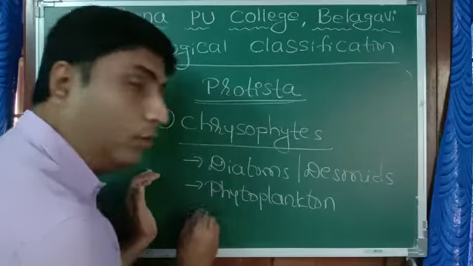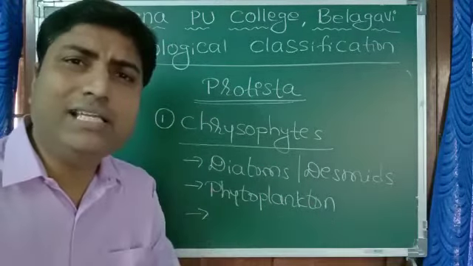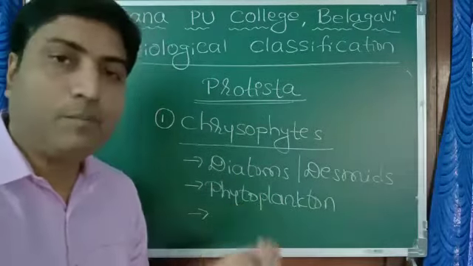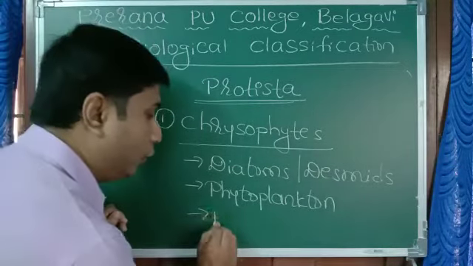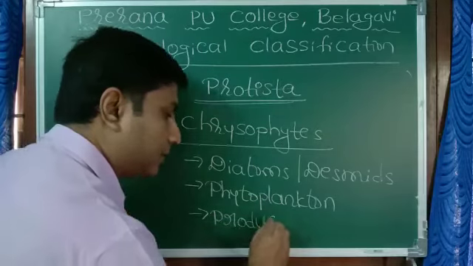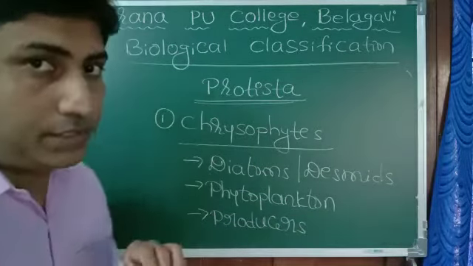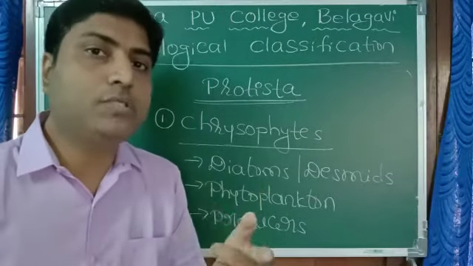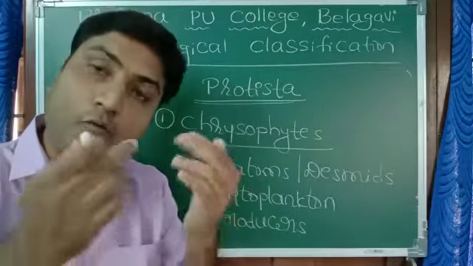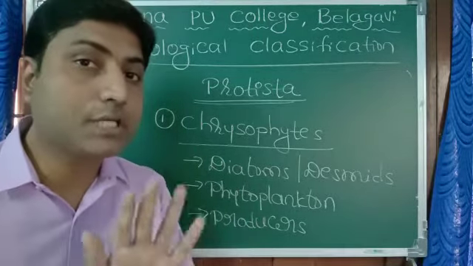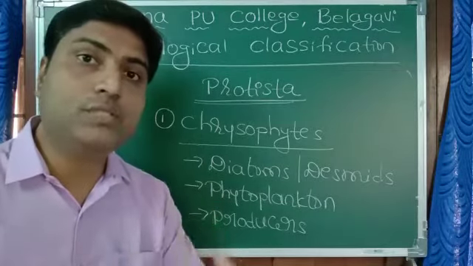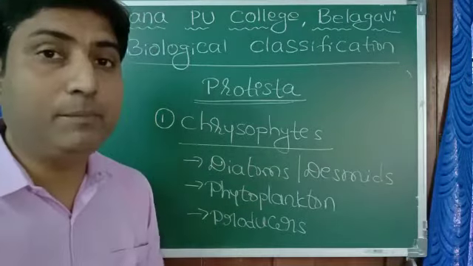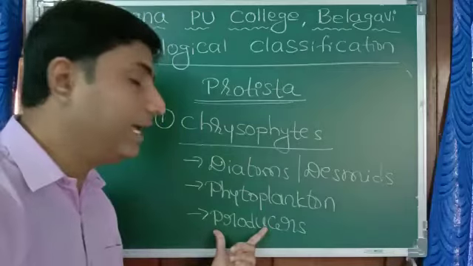Now you know that in the ocean or in the sea, there are no trees or plants. These phytoplankton are the plants of the ocean. Instead of plants, we can call them producers. What are producers? All the green plants are called producers. Why? Because they produce food of their own during the process of photosynthesis. All the green plants present on the surface of earth are called producers.